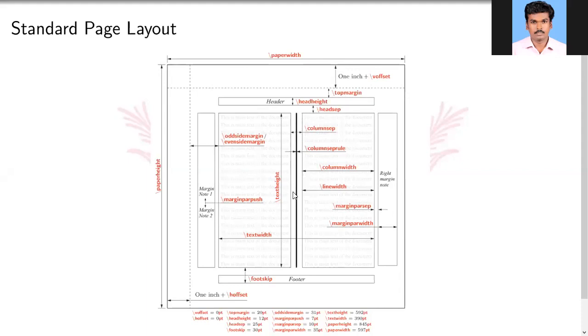This one is called the separation rule. Single line, double line, we may use as per our wish. This is called line width. Column width is totally different from line width. Line width is within the column, where we have to enter our text. Suppose I am creating a 5 centimeter column width; in that column, I can create the text in only 4 centimeters. That's also available. This is the space for the footnote, foot skip.